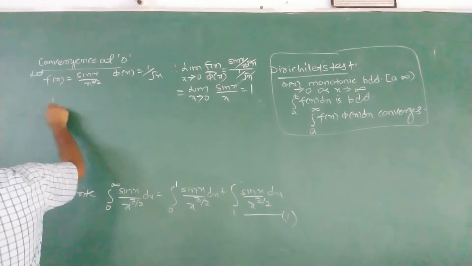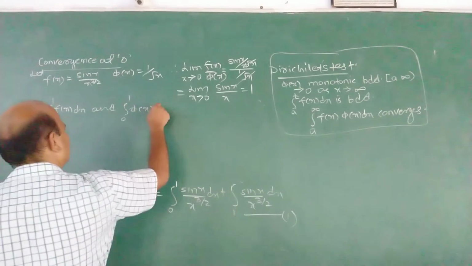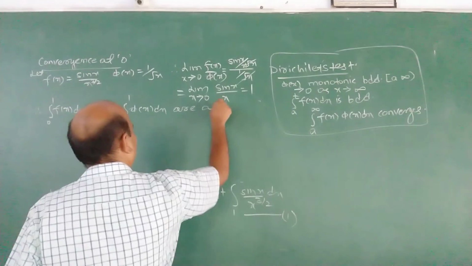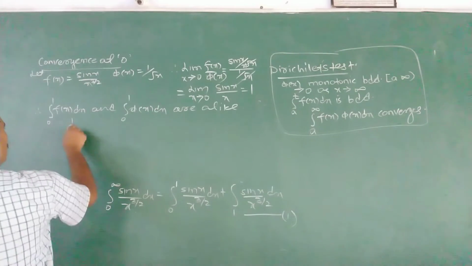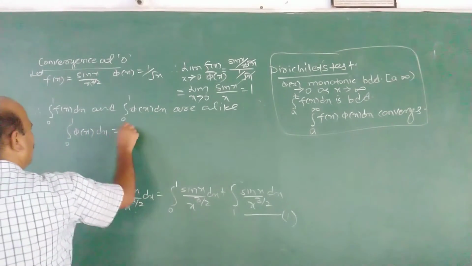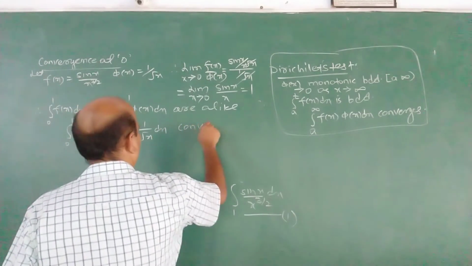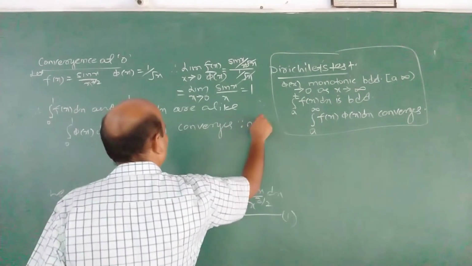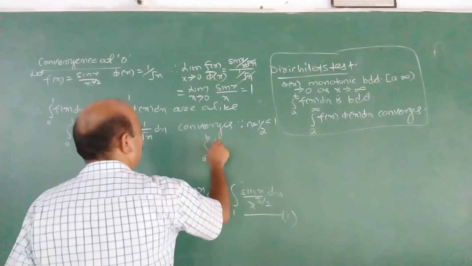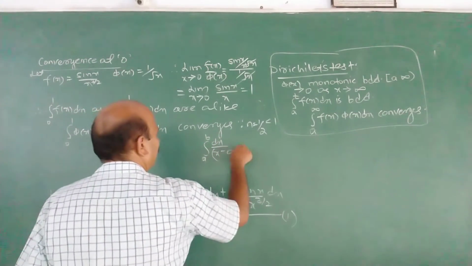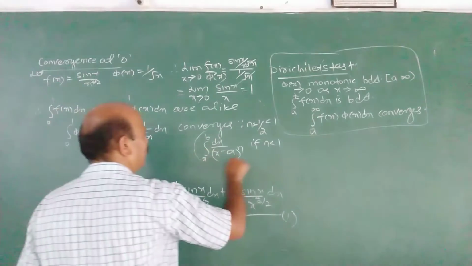integral 0 to 1 f x dx and 0 to 1 phi x dx are alike. Either both converge or do not converge. But we know the nature of phi x here. 0 to 1 phi x dx is 0 to 1 of 1 upon root x, and it converges. Why it converges? Because n is less than 1. Because we apply this one: a to b dx by x minus a raised to n converges if n is less than 1. We apply this test here, or this integral.